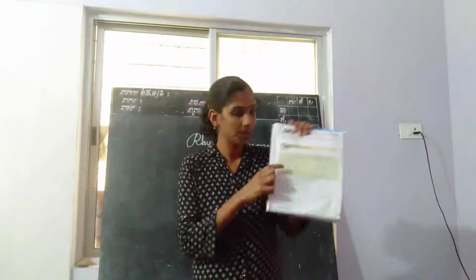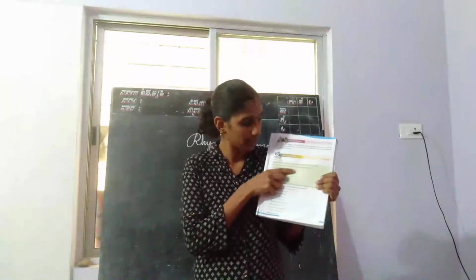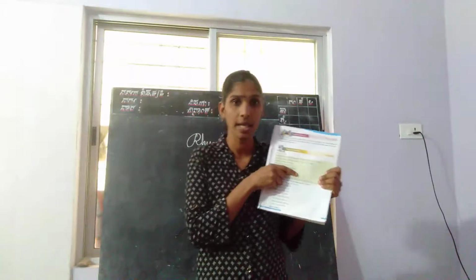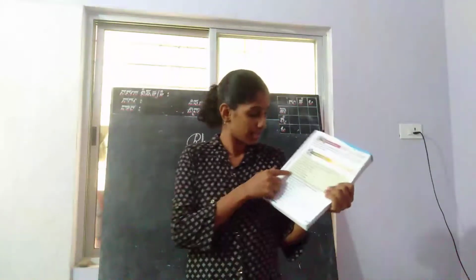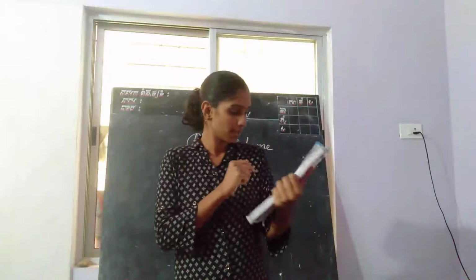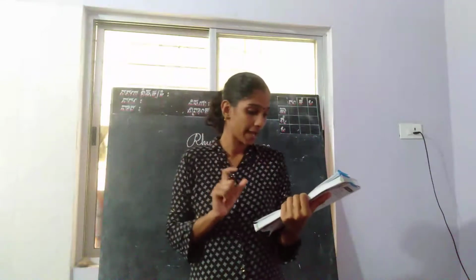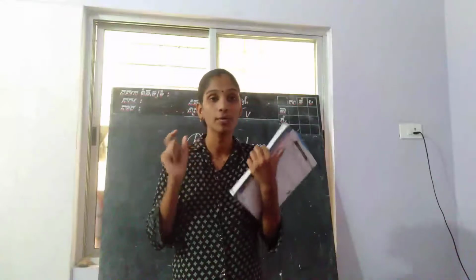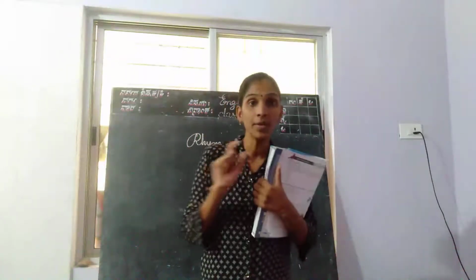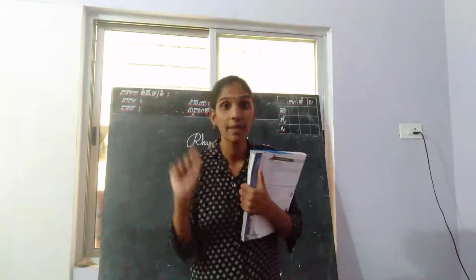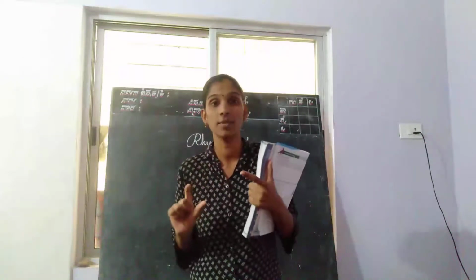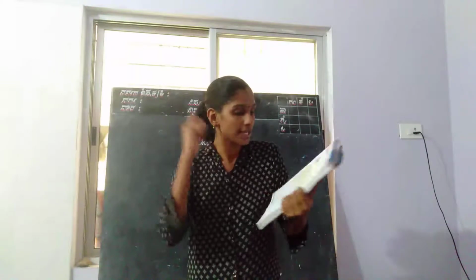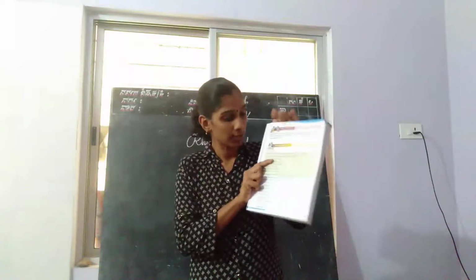Here, on the left side, they have given the rhyme scheme A, B, B, C, C. What is this A, B, B, C, C? A rhyme scheme is the pattern of rhymes at the ends of the lines of a poem or verse. In every poem we can see rhyming words. We write the rhyming words from the poem. See here how the rhyming words are given.